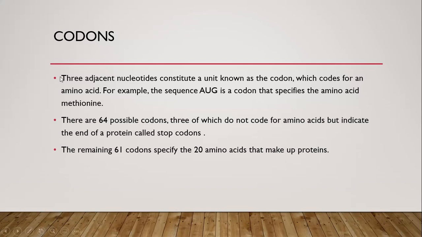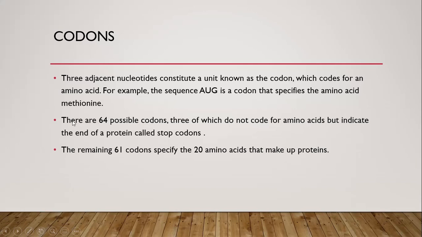So the codon is basically when three adjacent nucleotides constitute a unit known as the codon, which codes for an amino acid. For example, the sequence AUG is a codon that specifies the amino acid methionine. There are 64 possible codons, 3 of which do not code for amino acids but indicate the end of a protein, called stop codons.